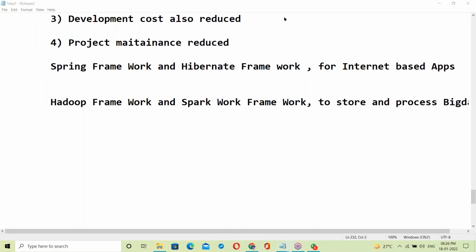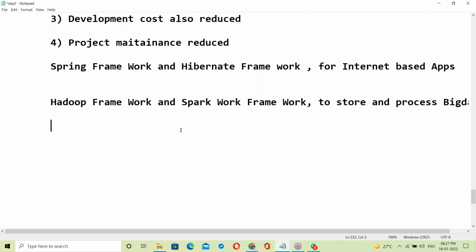Previously, I have taken Hadoop classes also. Because of work pressure, I am now unable to take Hadoop classes. I'm only taking Java classes because of office work pressure. I have not taken Hadoop classes for the last 4 months. On Hadoop also I'll explain one day.